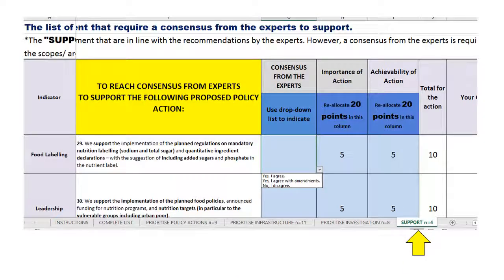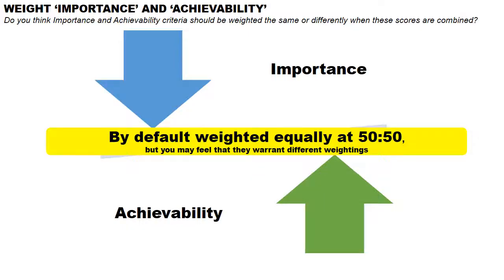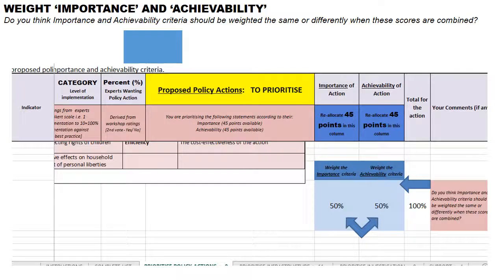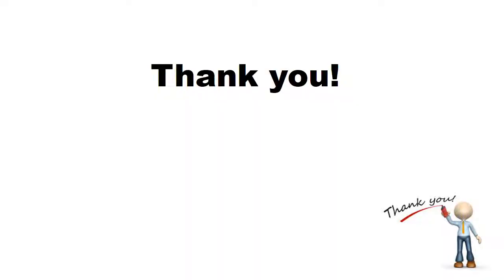Only for the Support tab, you are required to put your consensus using the drop-down list as indicated by the arrow. Lastly, do you think the importance and achievability criteria should be weighted the same or differently when these scores are combined? By default, they are weighted equally at 50-50, but you may feel that they warrant different weights. So, you should indicate under weight the importance criteria or weight the achievability criteria as shown in the picture.